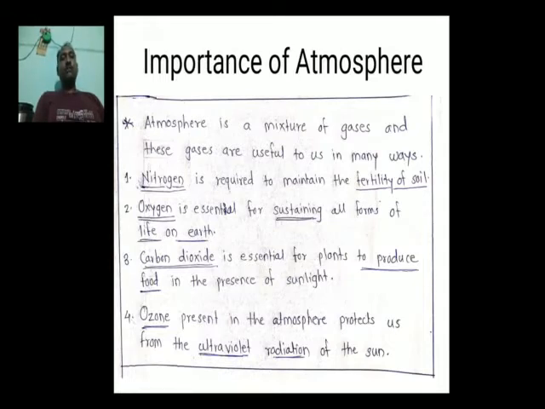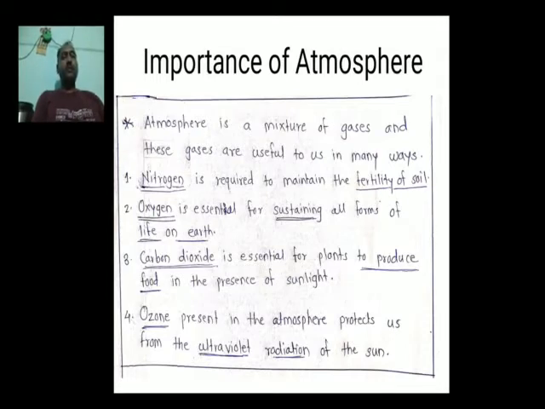Fourth, we always find ozone gas there in the atmosphere, and it always protects us from the ultraviolet radiation of the sun. So these are the various gases, and these gases are very important for the survival of human beings.